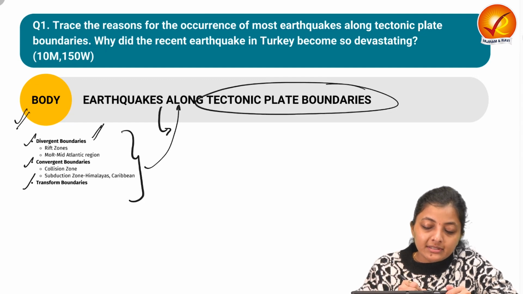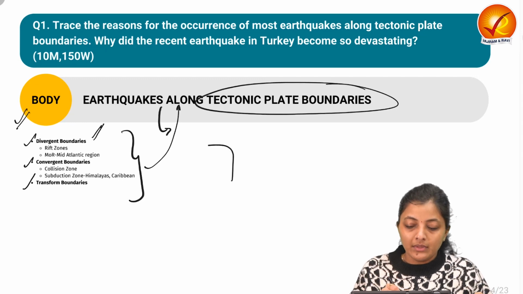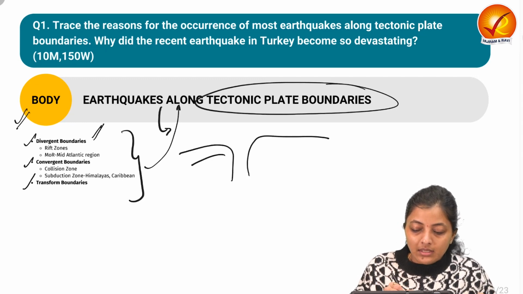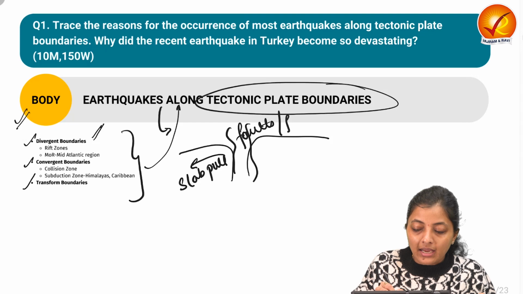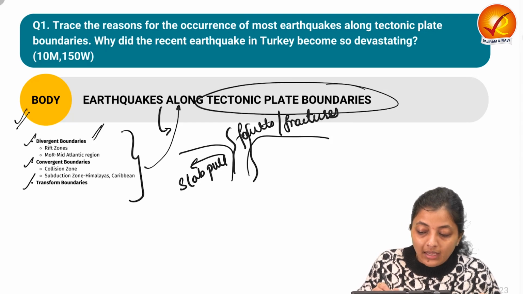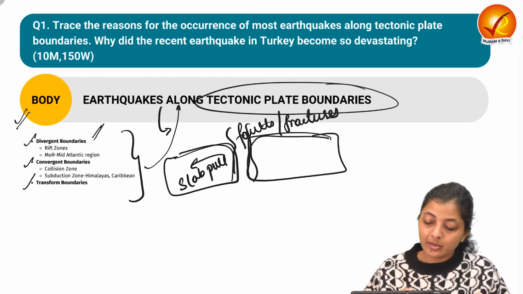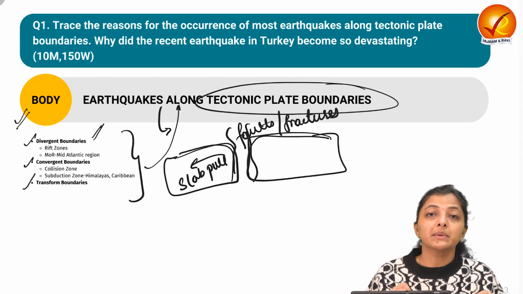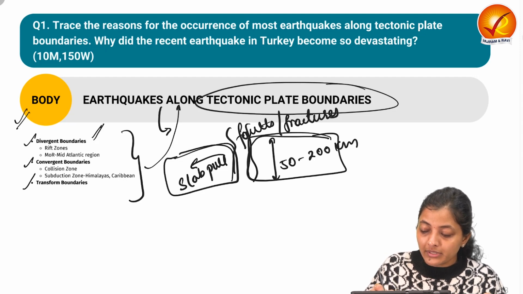So the very first is the divergent boundaries. When two plates diverge from each other, it means there is a slab pull. It means the plates get faults and fractures. And these lithospheric plates, continental or oceanic, are not very thin, they are approximately 50 to 200 kilometers thick.